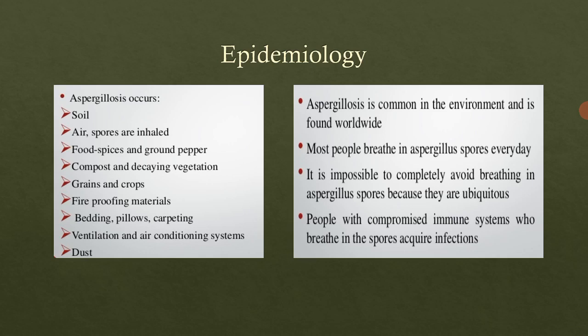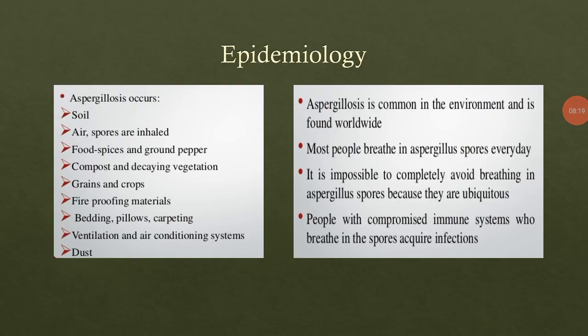All right, now aspergillosis is most common in the environment and it is found worldwide. As we know, the spreading of fungi is very easy and very quick, and therefore the prevalence of aspergillosis is worldwide and very common throughout the world. Okay, most people breathe in spores which have the fungi, Aspergillus species, in them. It is impossible to completely avoid breathing in Aspergillus spores because they are ubiquitous.